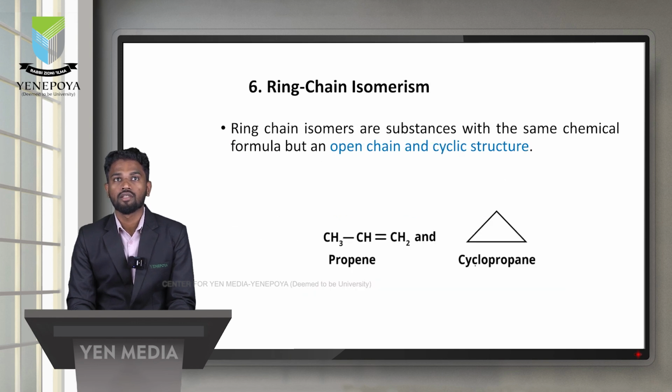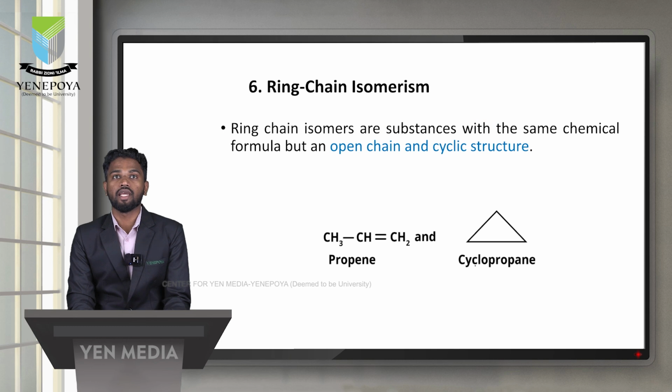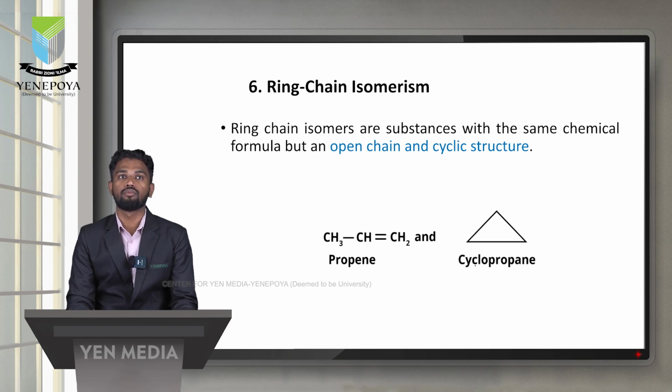Another type of isomerism is ring-chain isomerism. In ring-chain isomerism, the isomers have the same molecular formula but different structures. One is an open chain and the other is a closed chain, like a cyclic structure. So one is a closed ring and the other is an open chain, straight chain or branched chain. That is called ring-chain isomerism.